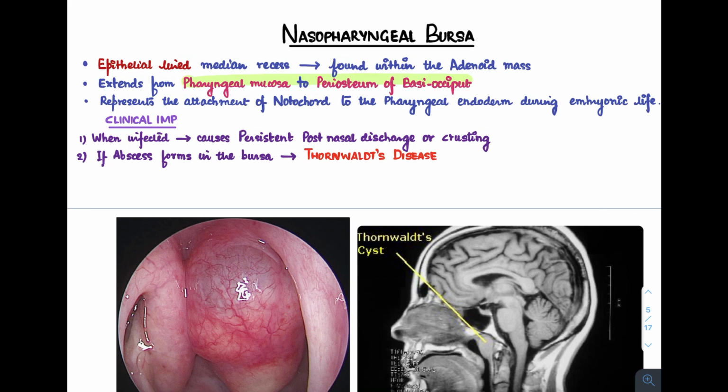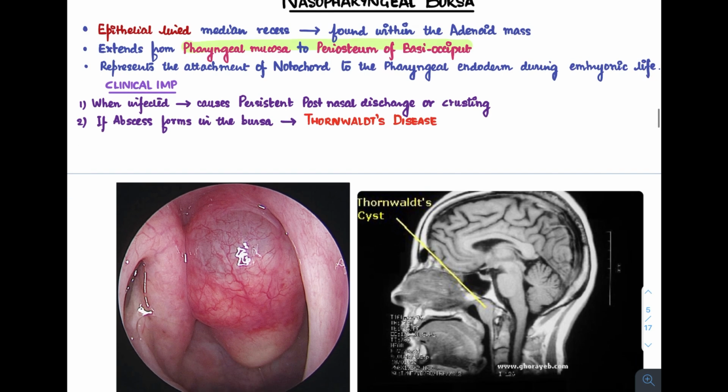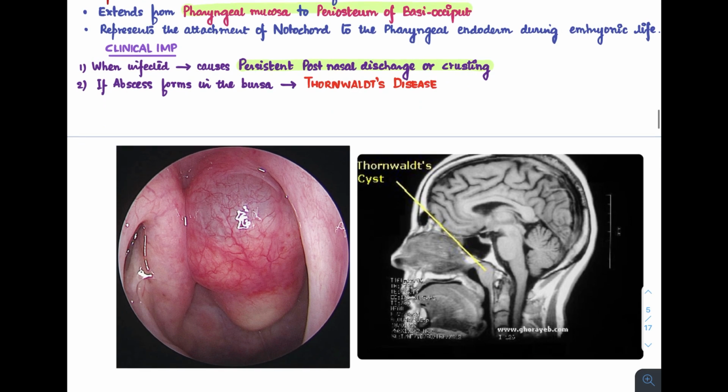Now, why is it important? It is basically a remnant, or rather it represents the attachment of the notochord to the pharyngeal endoderm during embryonic life. Now, why do we really need to know about this? That's because it is always related clinically to some disease. That is the reason we are studying anatomy here. There are two particular things. One is when this bursa gets infected, it may be a cause of persistent post-nasal discharge or crusting. And second of all, if an abscess forms within the bursa, it is known as Thornwaldt's disease.